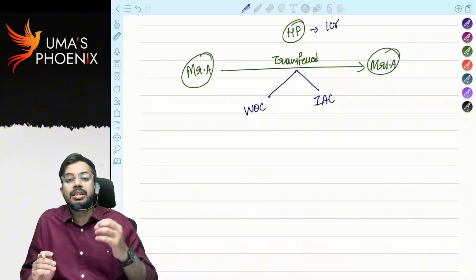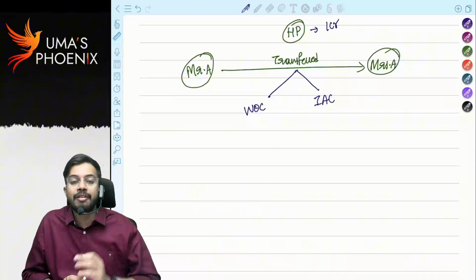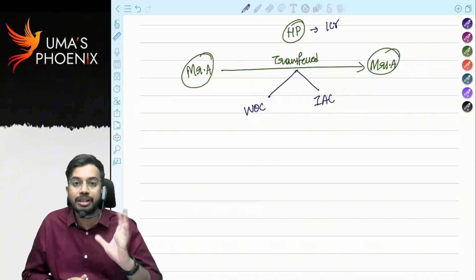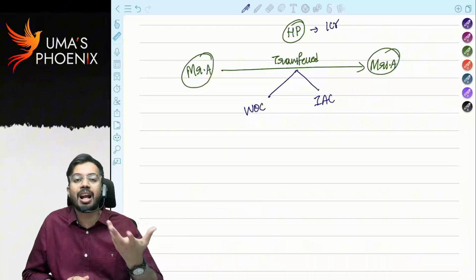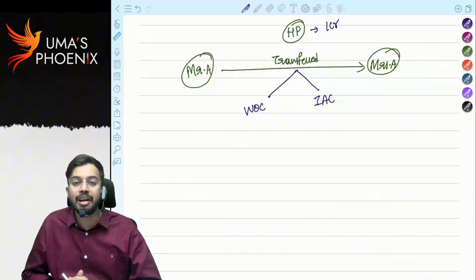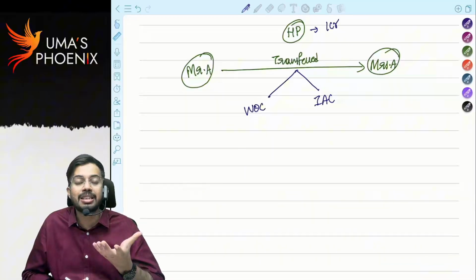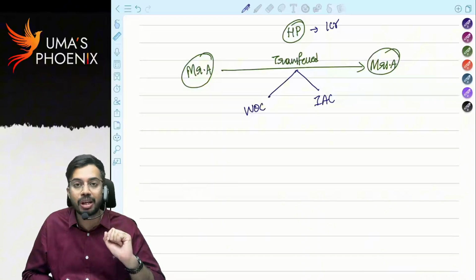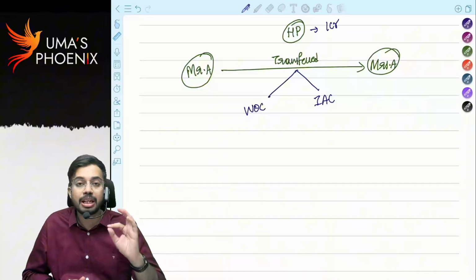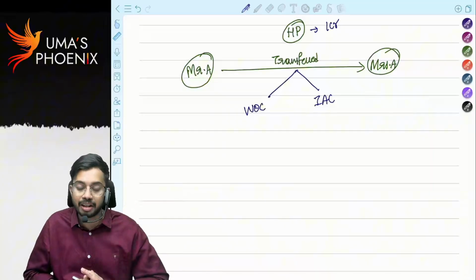Mr. A gave the house property to Mrs. A free of cost for 0 rupees, or Mr. A transferred the house property to Mrs. A for 40 lakhs. 40 lakhs Mrs. A gave, that means 60 lakhs Mrs. A did not give. In this case, is Mrs. A giving total consideration? No. In this case, property is transferred only for 40 lakhs. How much is inadequate consideration? 60 lakhs is inadequate consideration.